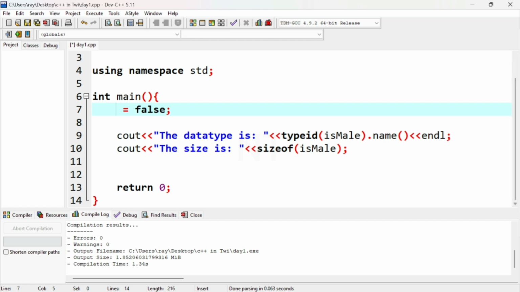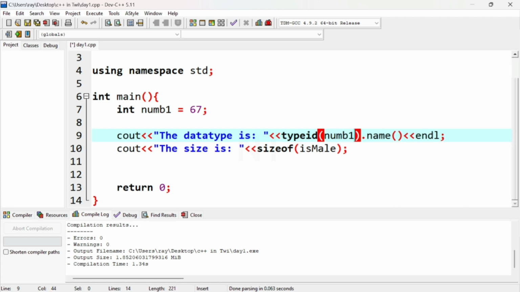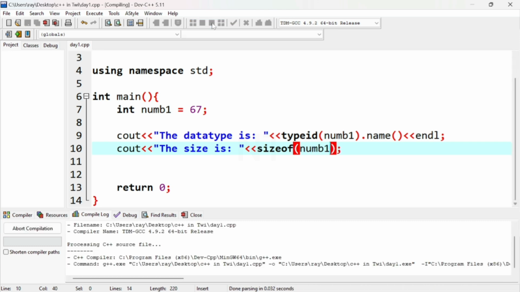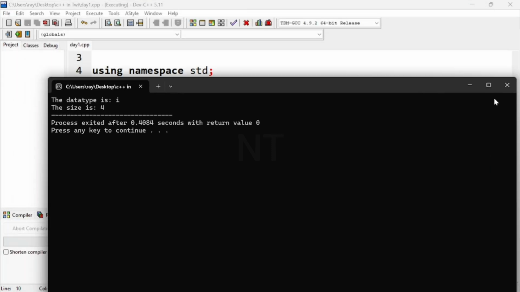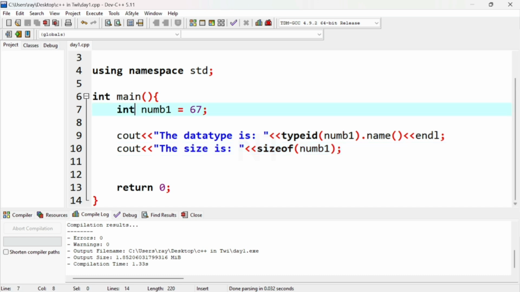So let's try integer. So int num1 is equal to, let's say, 67. First we check the type of num1, then we check the size of integer. Let's run this one. The data type is I, meaning integer, and the size is 4 bytes. So integer takes 4 bytes of memory allocation. That's it for integer.